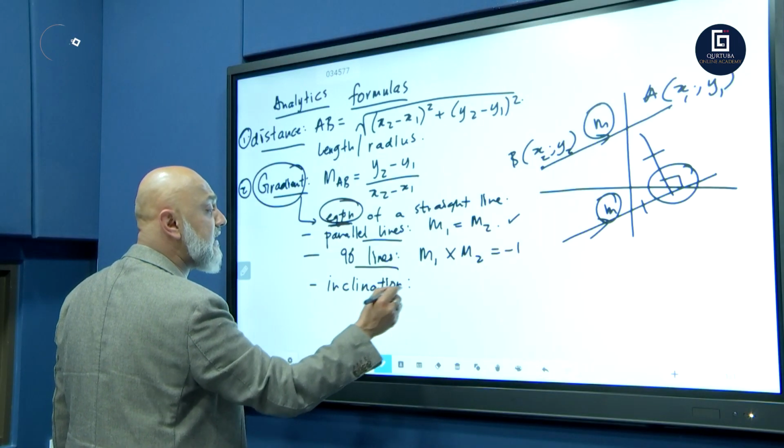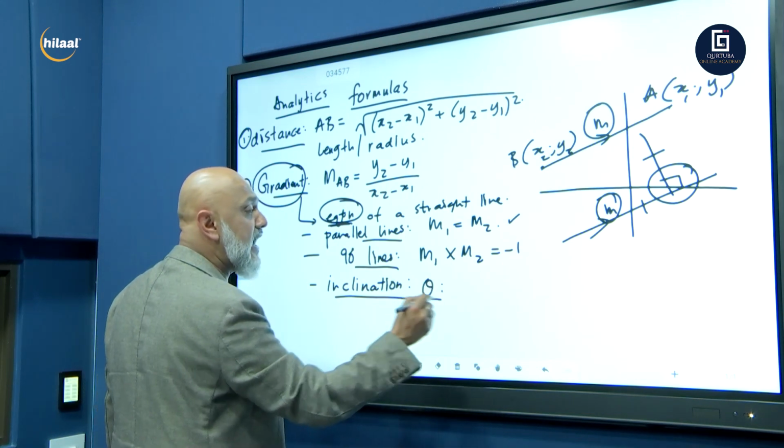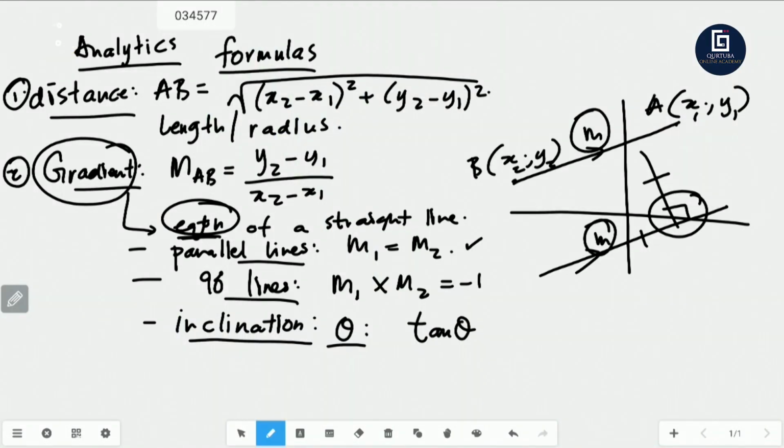We also use it for the angle of inclination. Very important, grade 11s and 12s. The angle of inclination, angle theta. And how do we calculate angle theta? We say tan theta. We always use tan. We don't use sine. We don't use cos. We use tan. So tan theta is equal to the gradient of the line.